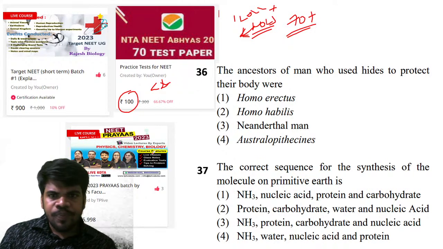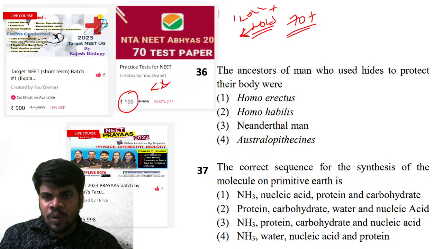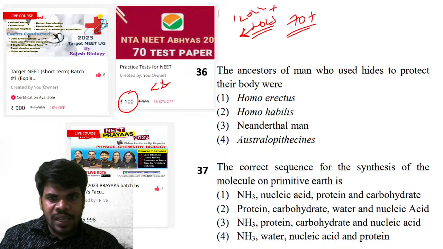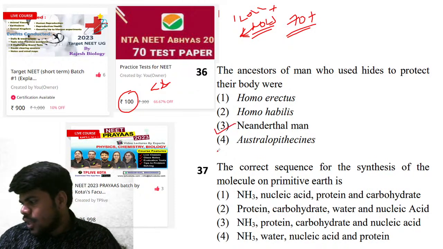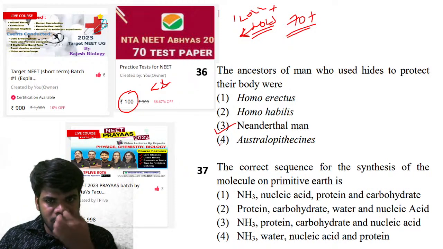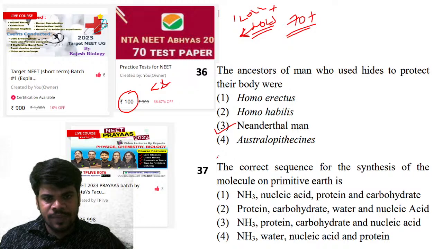36th question. The ancestors of man who used hides to protect their body were, very easy question it is, Neanderthal man. 37th question. Yeah, who gave that for the 36th? Homo erectus is wrong. Homo erectus is wrong. It is Neanderthal man who used hides to protect their bodies.